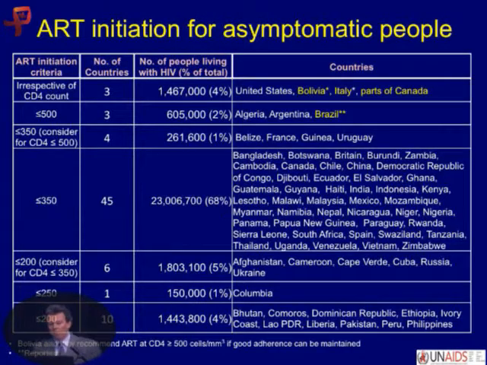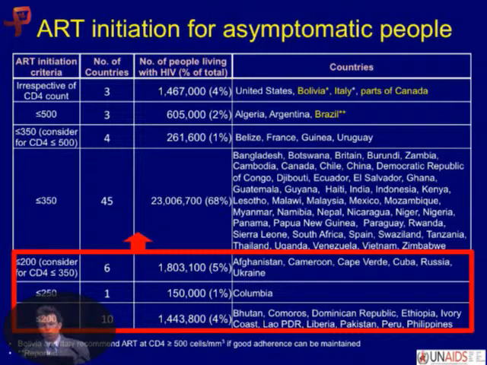When you look at ART for asymptomatic people, this is the basic list. Again, I apologize for the busyness, but the point is that there's a wide range of recommendations. Most of them are in the less than 350 range. Clearly, the countries at the bottom, we need to move them up into the less than 350 range, and then very quickly we're going to have to move them up to the less than 500 range. Then you have countries like the United States, which is immediate, and other countries that are less than 500.